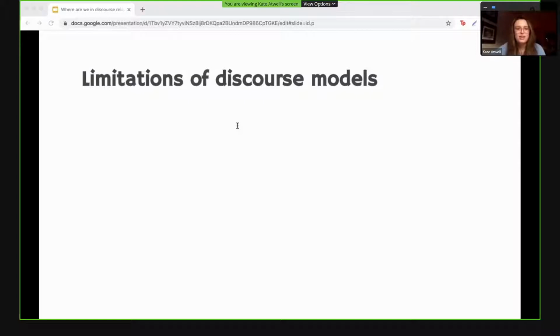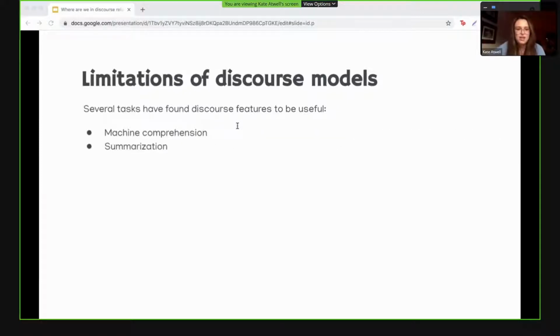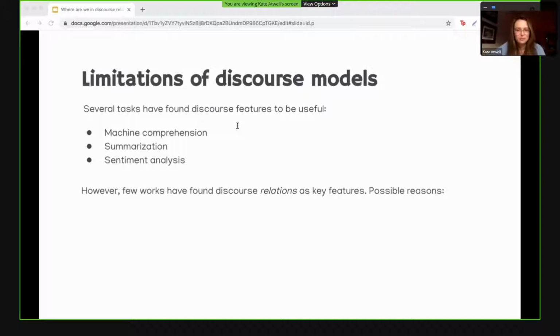There are clearly many important inferences that we can gain from these tools. Indeed, works across machine comprehension, summarization, and sentiment analysis have all found discourse features to be useful. But few works have found discourse relations to be useful key features. There are a couple of reasons why this could be.